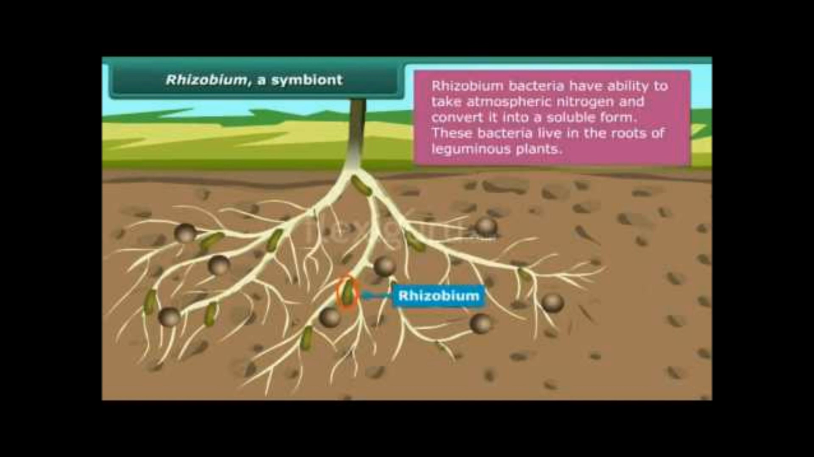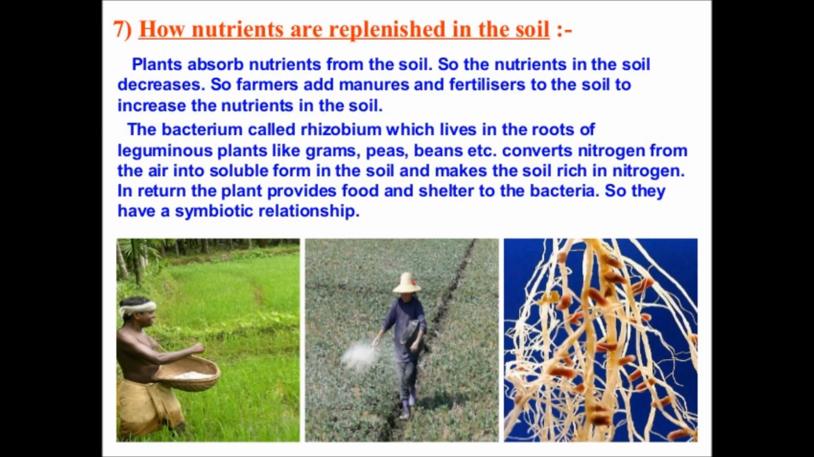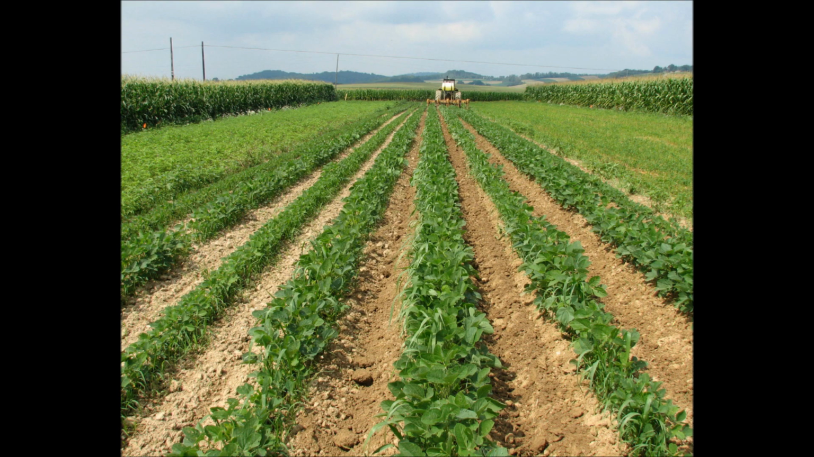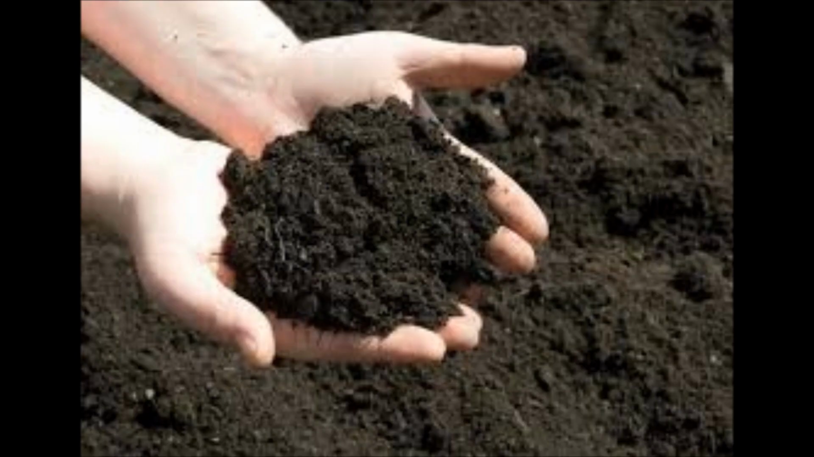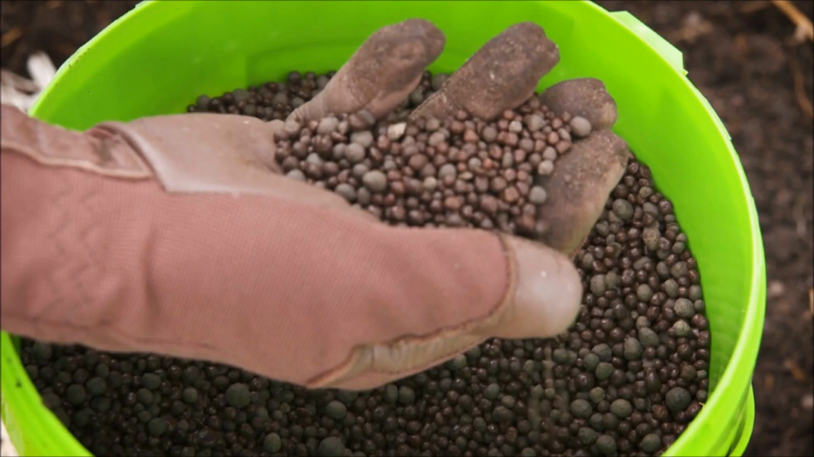Now we will read about how nutrients are replenished in the soil. When we grow plants or crops in the soil, they utilize the soil nutrients. Slowly the nutrients are lost from the soil. So we have to replenish the lost nutrients of the soil in order to maintain its fertility and productivity. Here the question comes, how to get back the soil nutrients again?